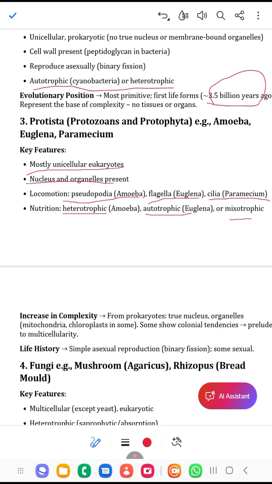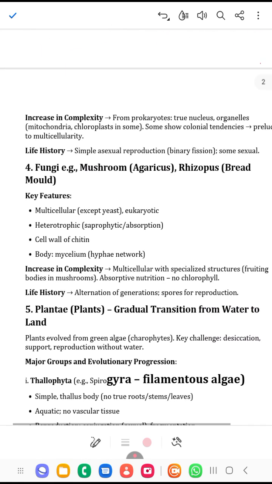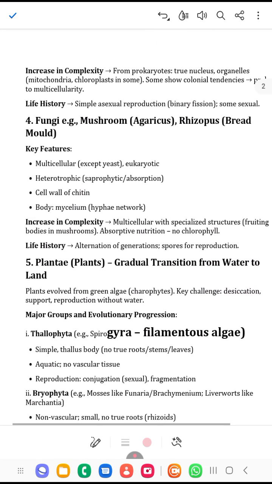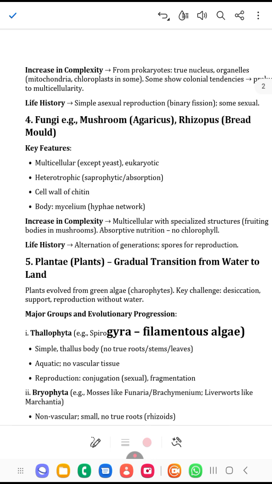And then we also have mixotrophic. This means that they are able to carry out both heterotrophic nutrition and autotrophic nutrition. An example is Euglena, which is able to carry out both together, and they are more complex than the kingdom Monera. Now let's look at the fungi.